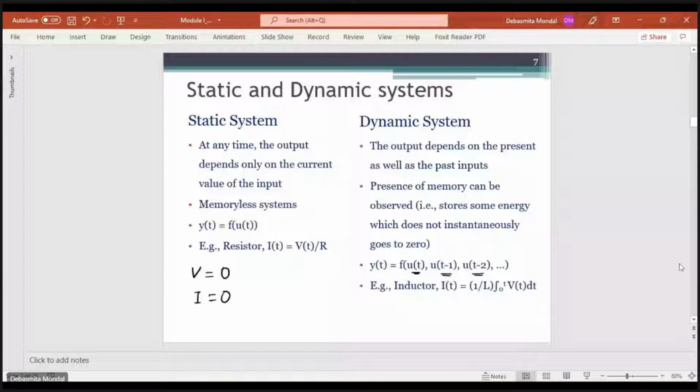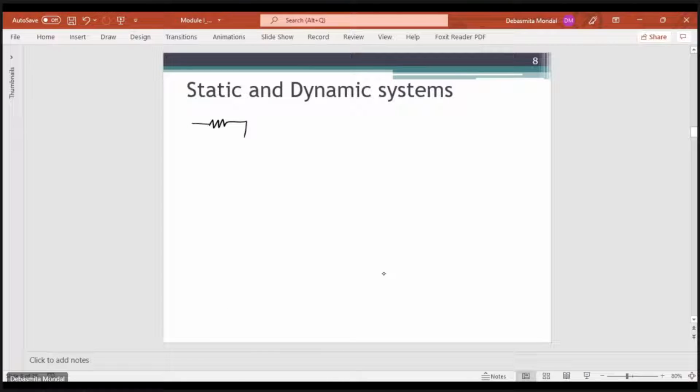Let us say elements which can store energy, like a capacitor or an inductor. We know that if you change the voltage across the inductor, that change will not take effect instantaneously. Let's draw this circuit. We have an R and an L, and there is some voltage input provided, and the current flowing through the circuit is, let's say, I.